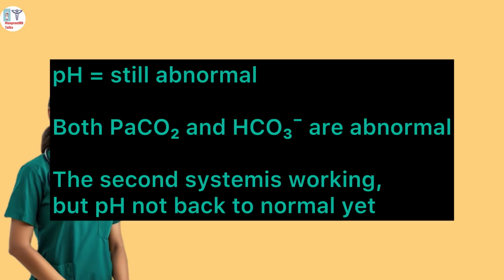In this, pH is still abnormal, and both the kidney and the lungs are also abnormal. They are actively trying to balance the pH, but it takes time.